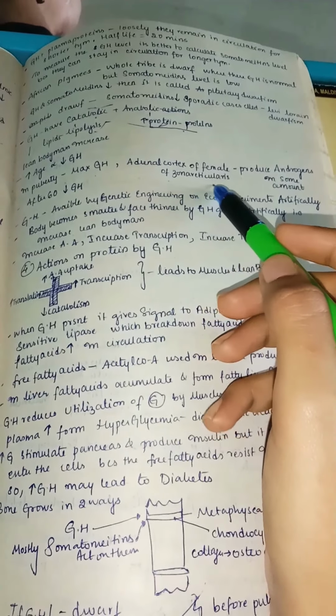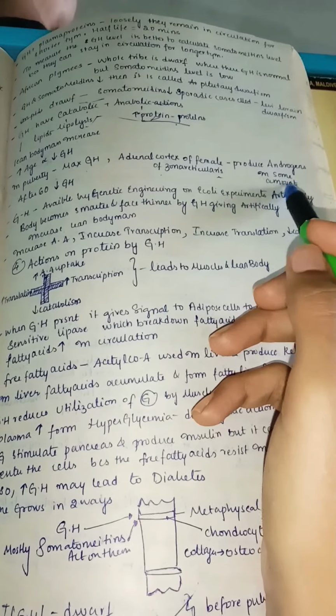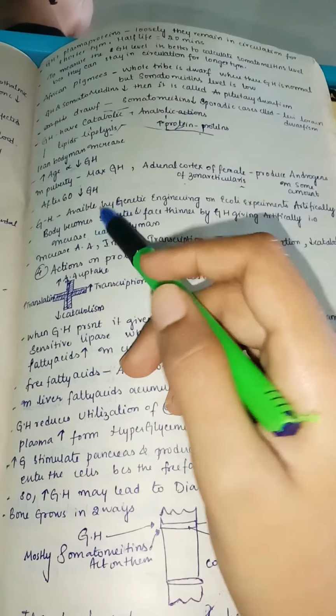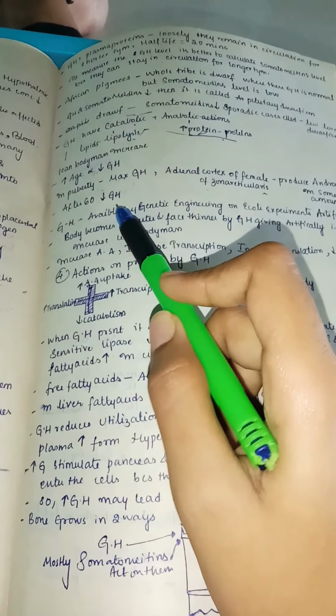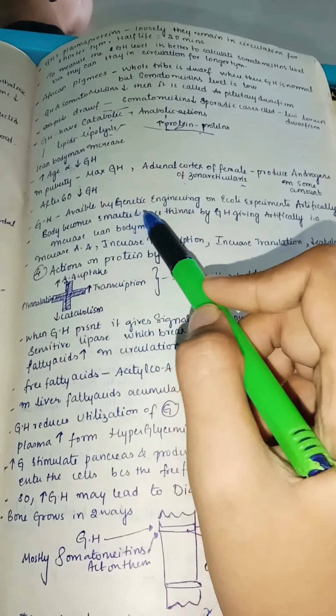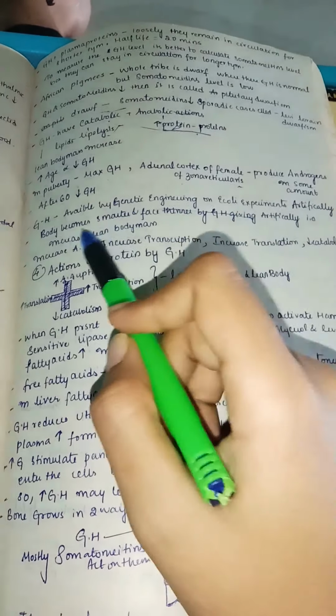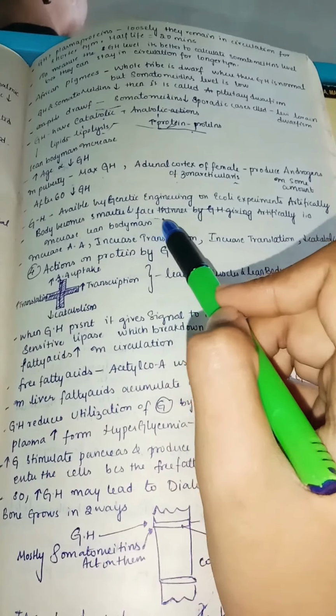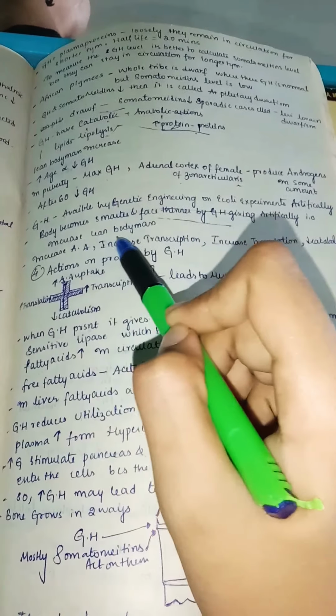The adrenal cortex, zona reticularis in both male and female, produces androgens in some amount. And after 60, the growth hormone will drop. Growth hormone is available by genetic engineering in E. coli experiments artificially. The body becomes smarter, the face thinner, and it artificially increases the lean body mass.